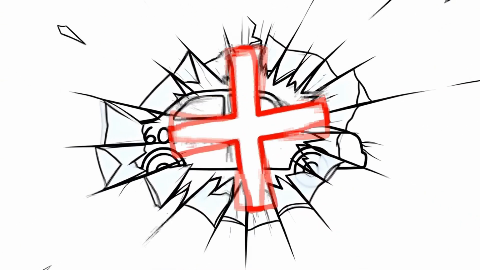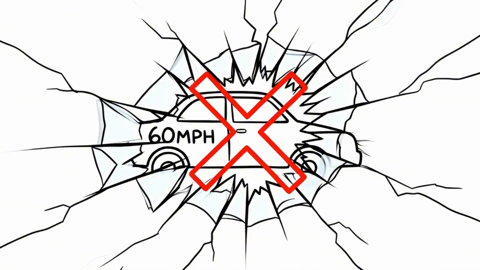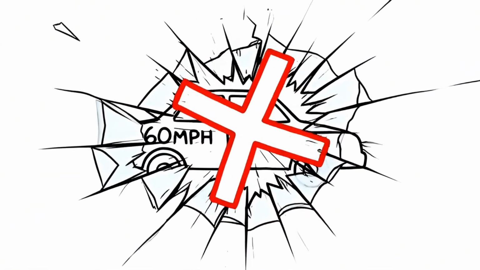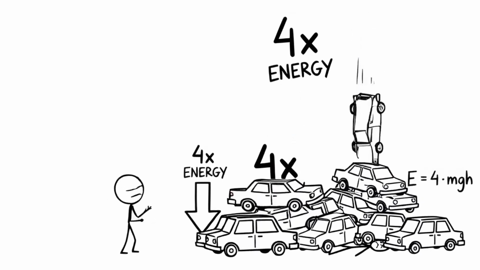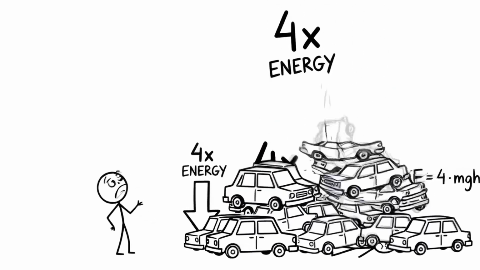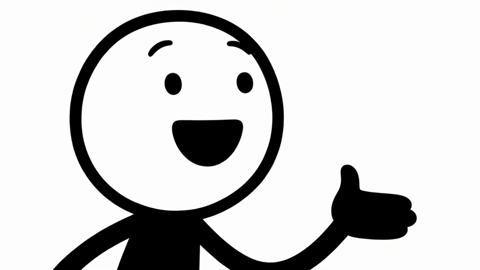Wrong. Dead wrong. If you hit that wall at 60 miles per hour, the crash isn't twice as violent. It is 4 times more violent. Doubling your speed doesn't double the danger. It quadruples it. And if you triple your speed, you're dealing with 9 times the destructive energy.